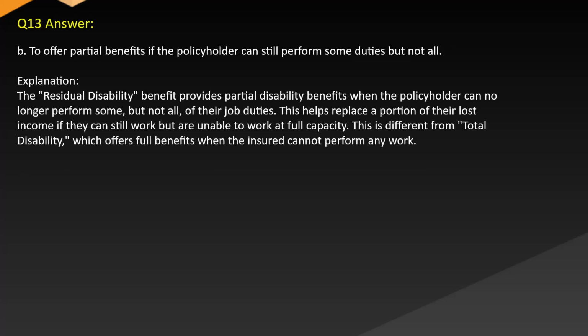Answer: B. To offer partial benefits if the policyholder can still perform some duties but not all. Explanation: the residual disability benefit provides partial disability benefits when the policyholder can no longer perform some but not all of their job duties. This helps replace a portion of their lost income if they can still work but are unable to work at full capacity. This is different from total disability, which offers full benefits when the insured cannot perform any work.